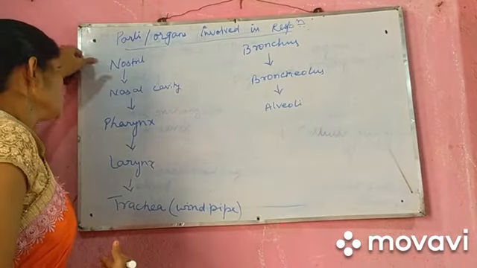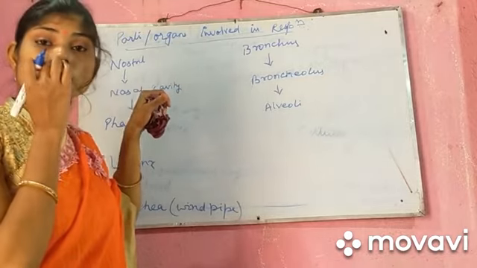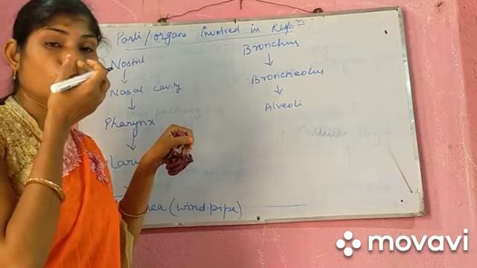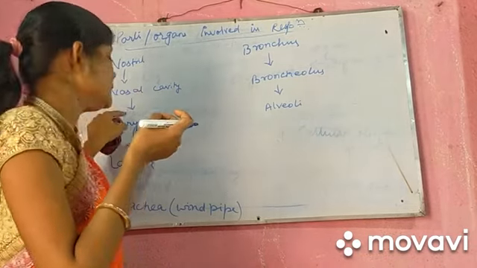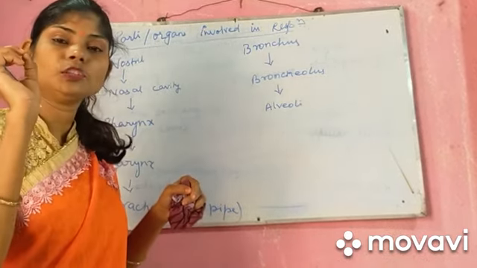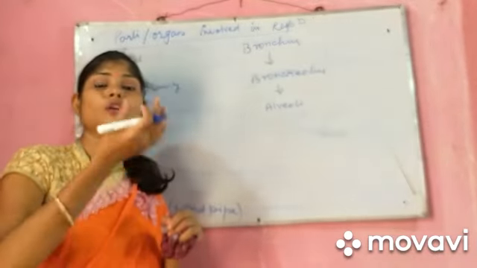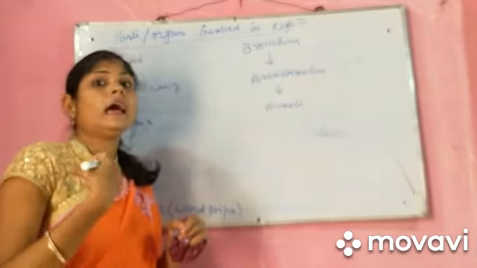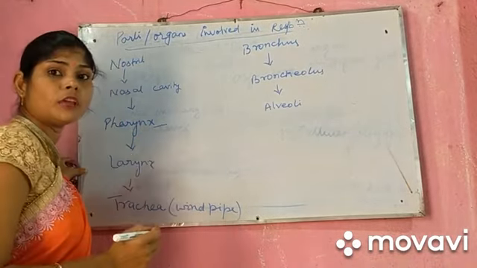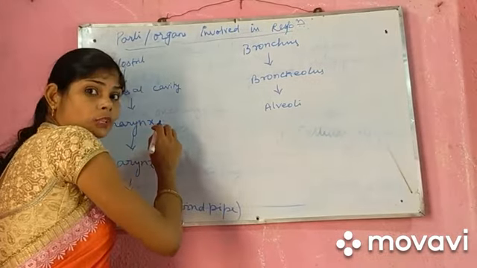Nostrils: this passage in the nose is called nostrils, and the chamber from nostrils till the pharynx is called the nasal cavity. In this chamber we have fine small hairs which filter the air, and the filtered air goes into our lungs. And pharynx is a common pathway for both air and food.